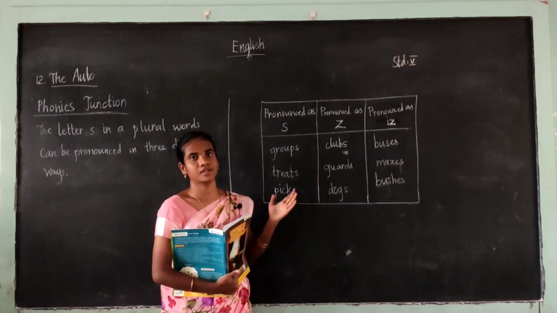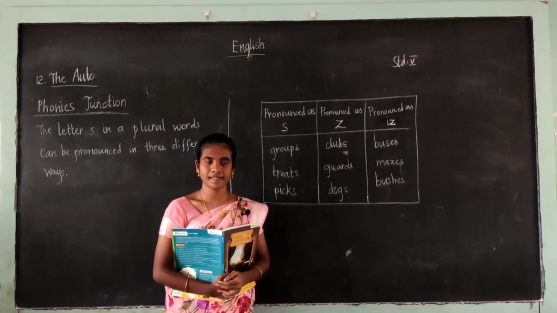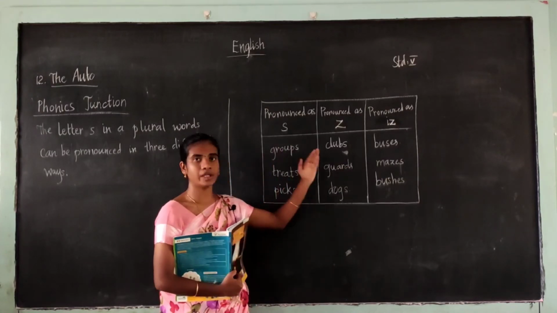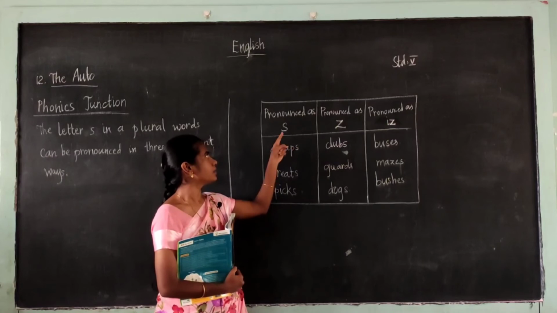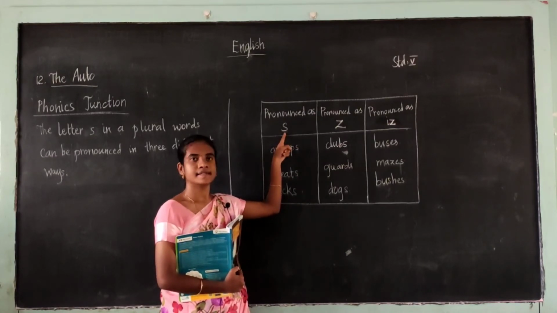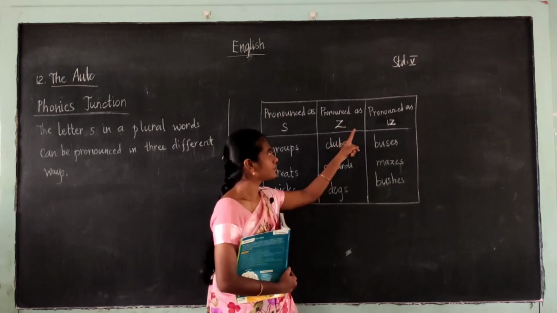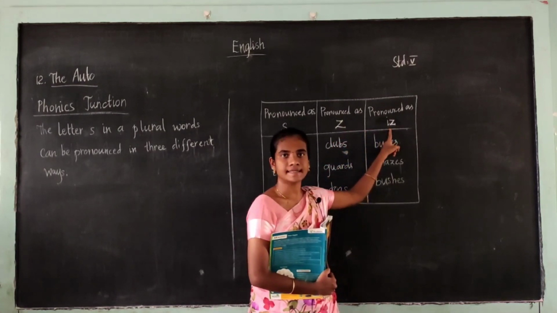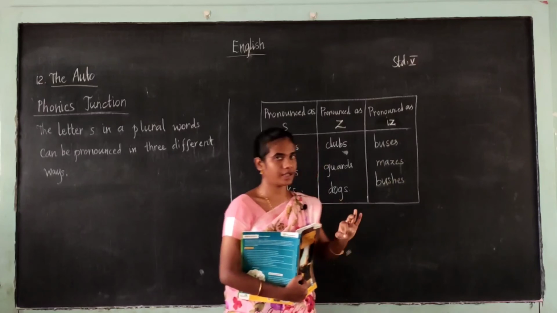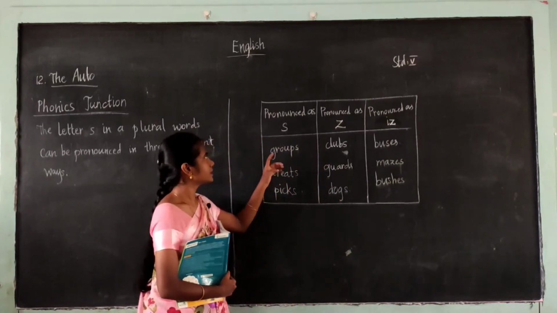Now look here, these are the examples. The letter S is pronounced in 3 different ways. First one is S, next one Z, and the last one is iz.